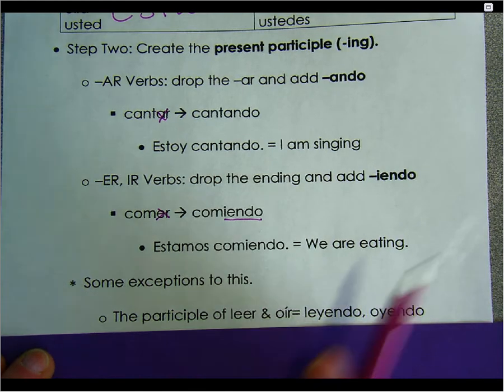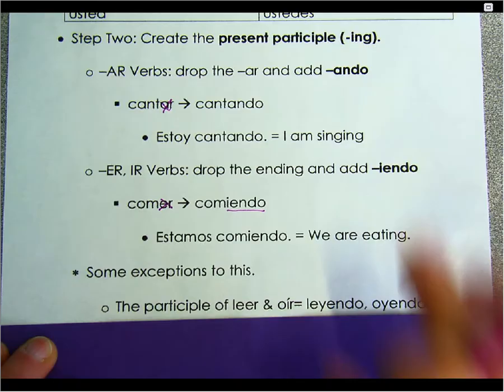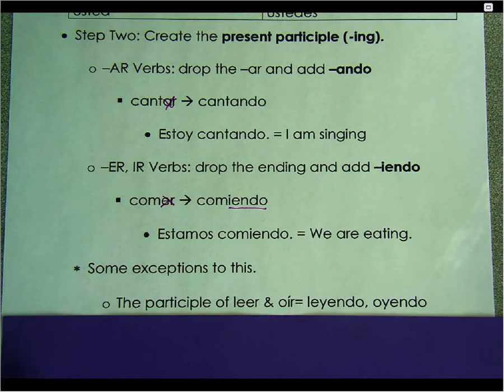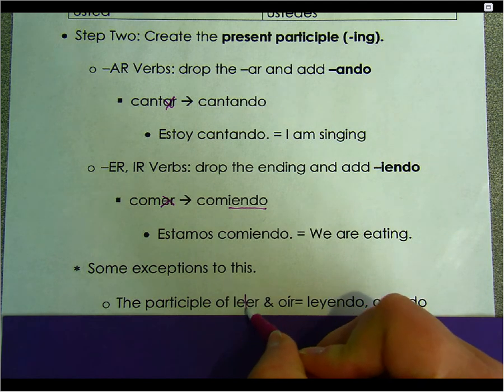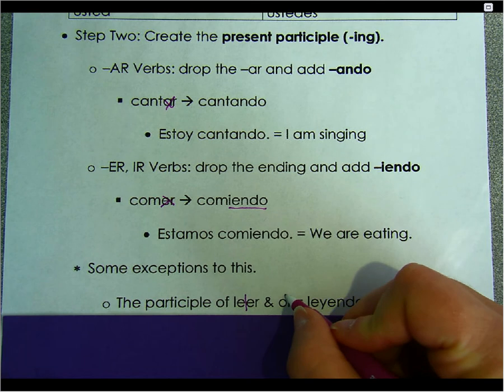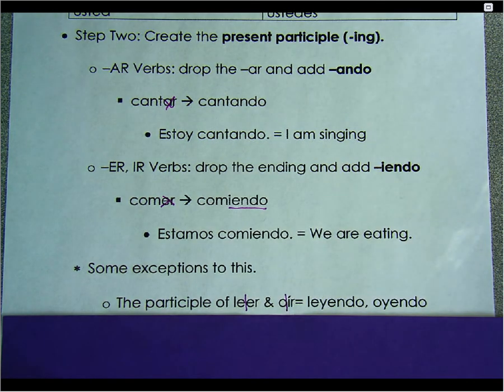You don't need to know what I'm about to tell you. So if you want to tune me out, tune me out. But those of you that are interested to know, the reason why this happens is any ER or IR verb whose stem, so anything that comes before the ER or IR, is a vowel, right? So oír, O is the stem, that's a vowel.